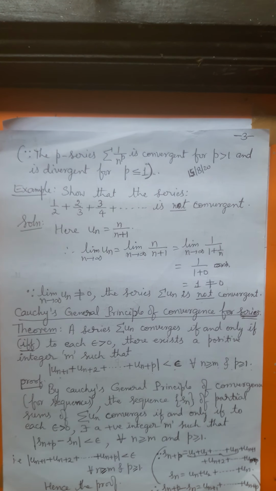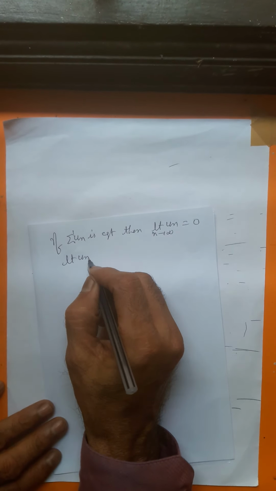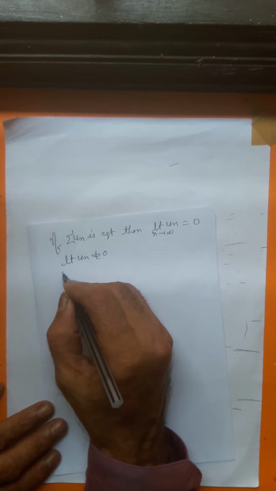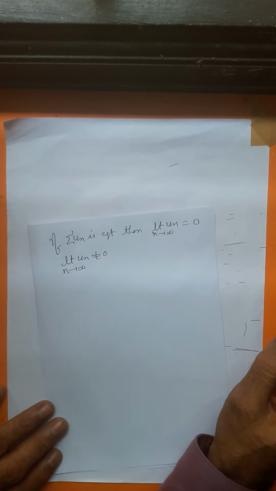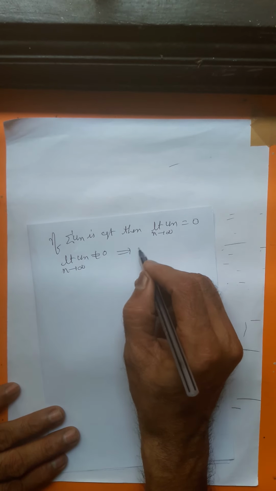So whenever sigma un is convergent, limit un is 0, but the converse is not true. If limit un is not equal to 0 as n tends to infinity, sigma un is divergent.